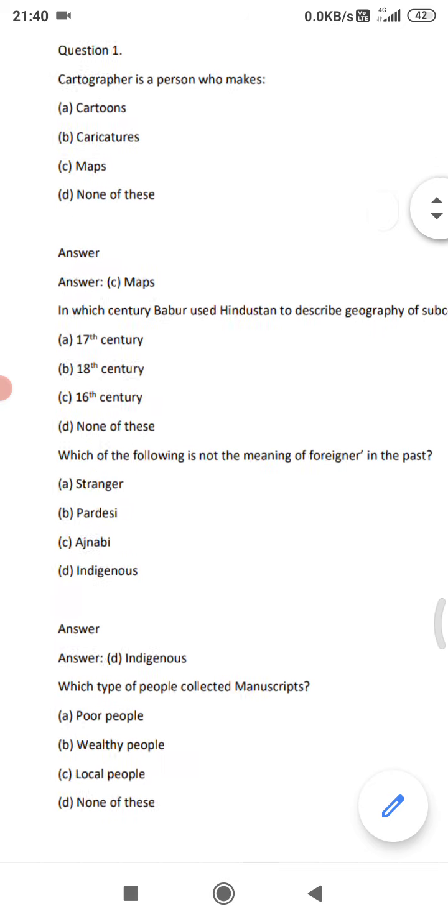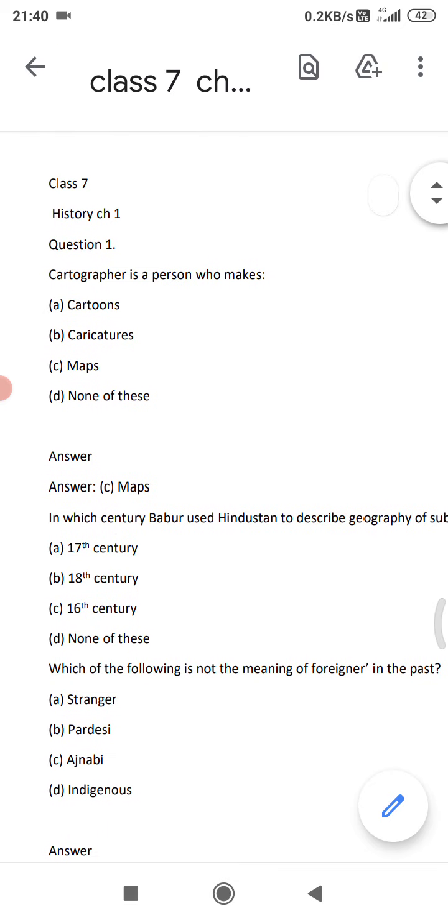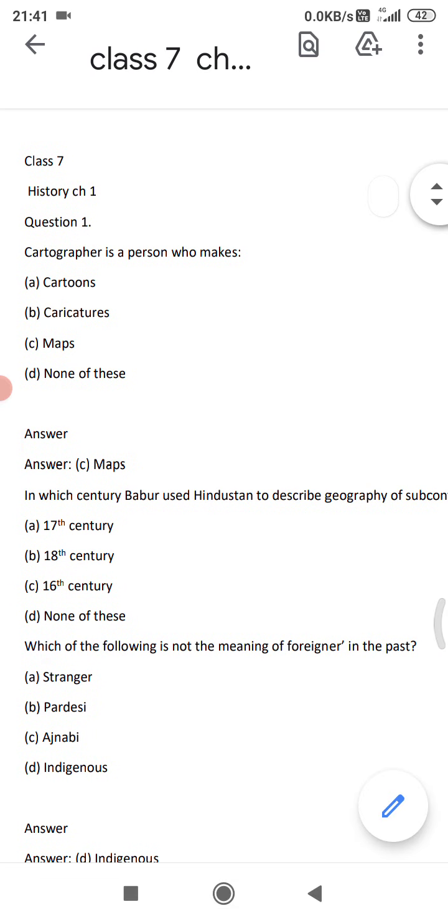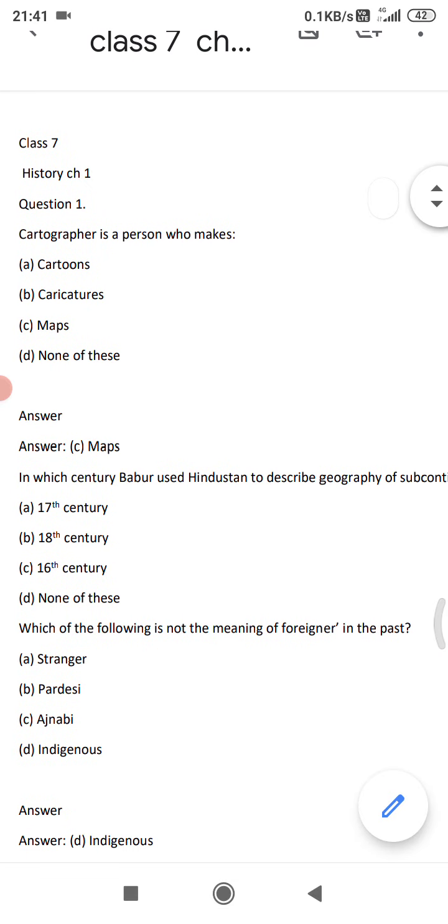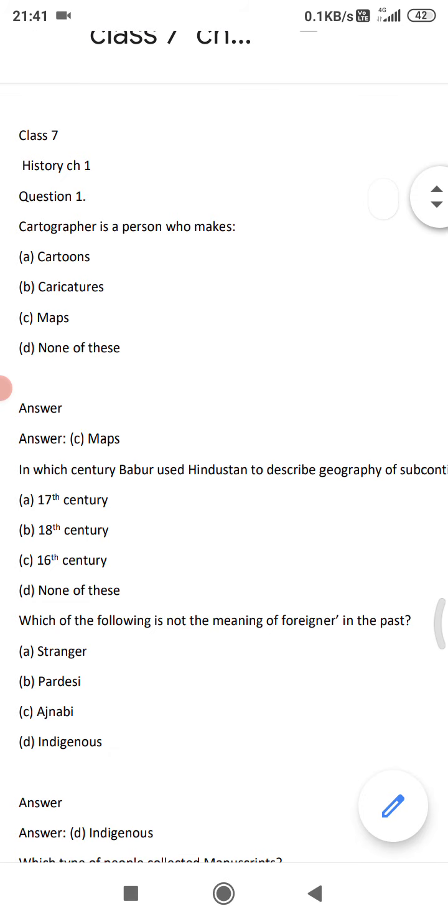We are going to do some extra questions today. Let us start chapter 1 of history, and I'm going to discuss some of the short answer questions for 1 mark each. First question, cartographer is a person who makes maps. The correct answer is part C, maps.